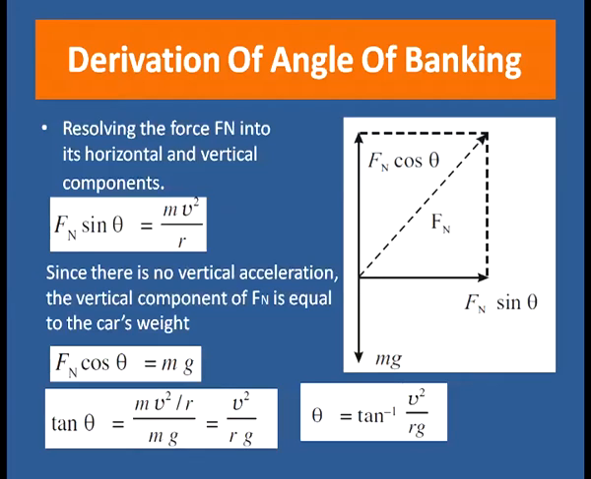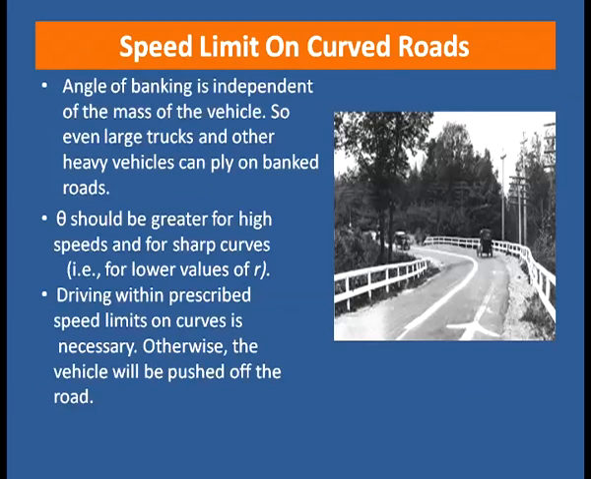Here in this expression, theta equals tan inverse of v square by rg, we can see that the angle of banking theta depends upon the speed v and the radius of curvature r. It does not depend upon the mass of the vehicle. So, even large trucks and other heavy vehicles can ply on banked roads.